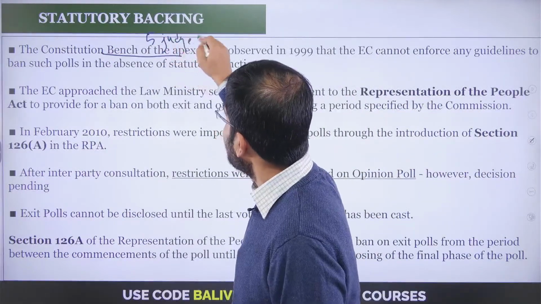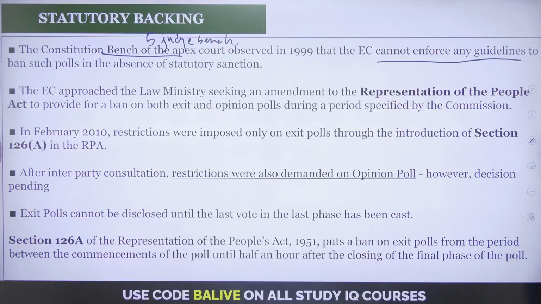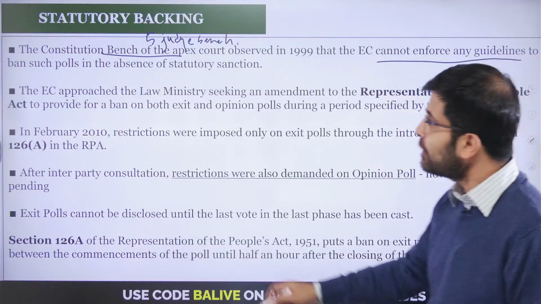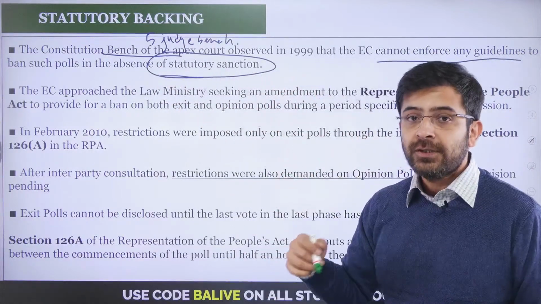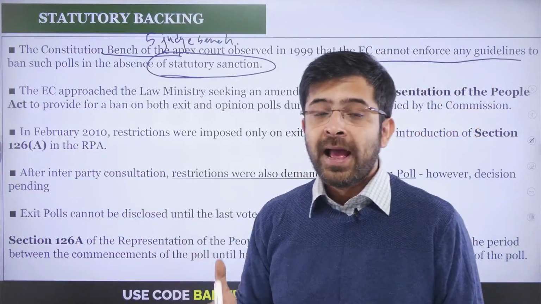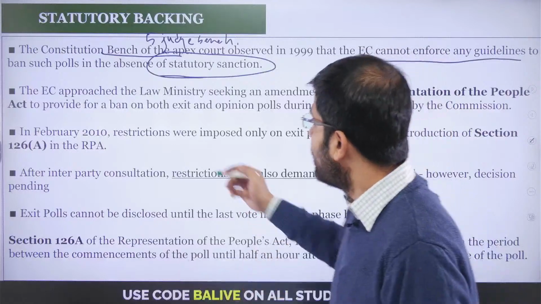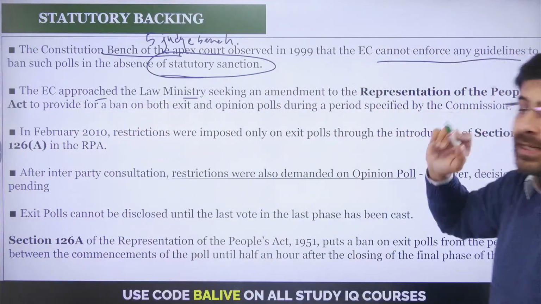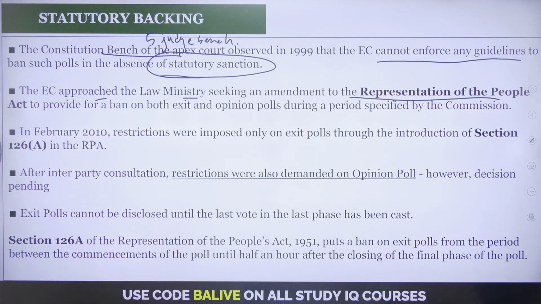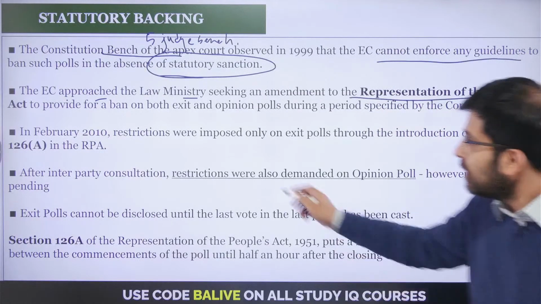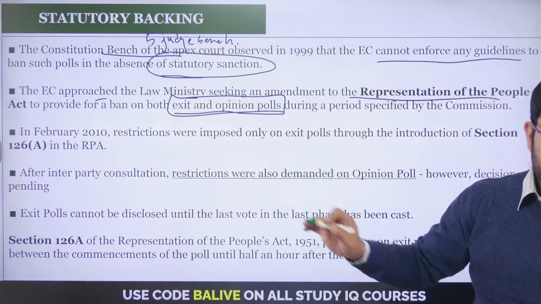Okay, so a 5-judge bench of the Supreme Court says that the Election Commission cannot enforce any guidelines to ban such polls unless you have a statutory sanction. It needs to be backed by laws, and that needs to be passed by the Parliament itself. Thus the Election Commission approaches the Law Ministry seeking an amendment to the Representation of the People Act to provide for a ban on both exit and opinion polls. This was demanded by the Election Commission.